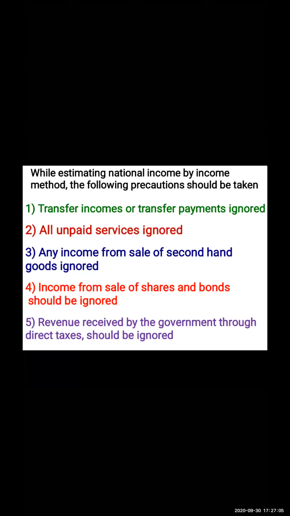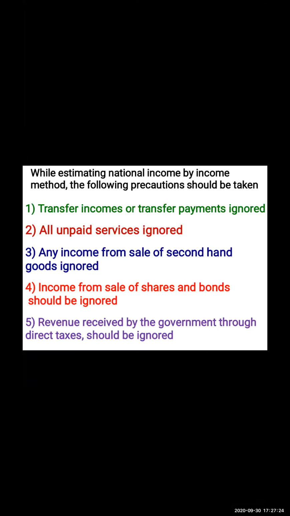While we are estimating national income by the income method, the following precautions we need to take. The first precaution is that transfer income or whatever transfer payment has been recorded should be ignored. We should not calculate transfer income or transfer payment.